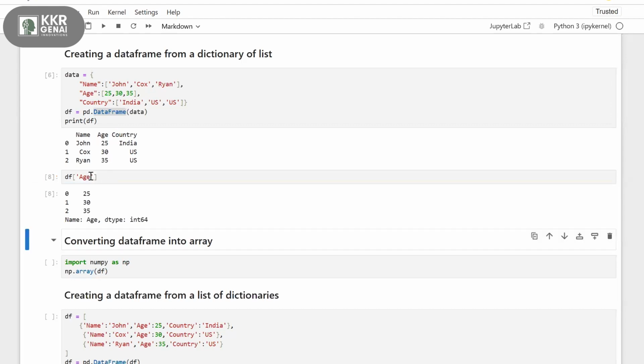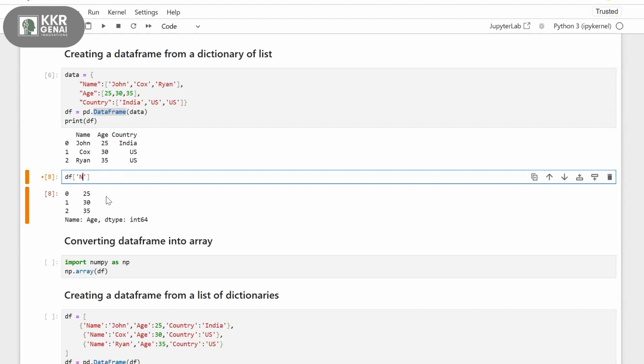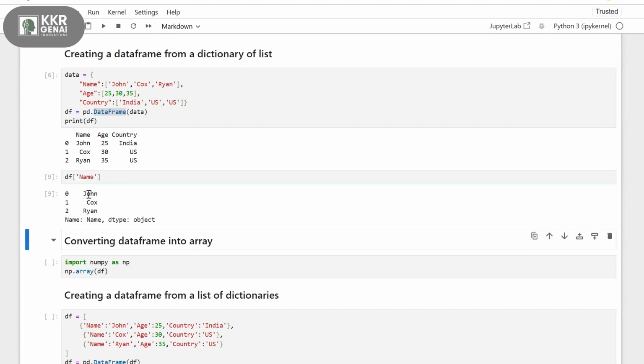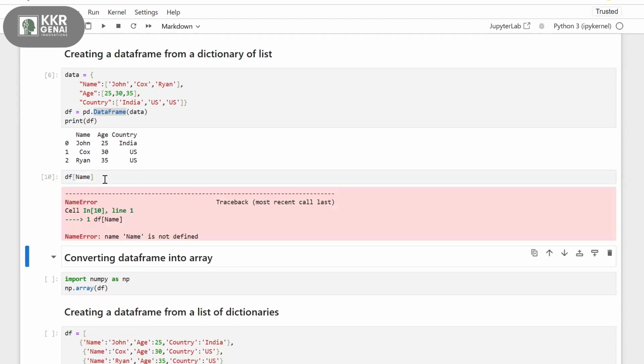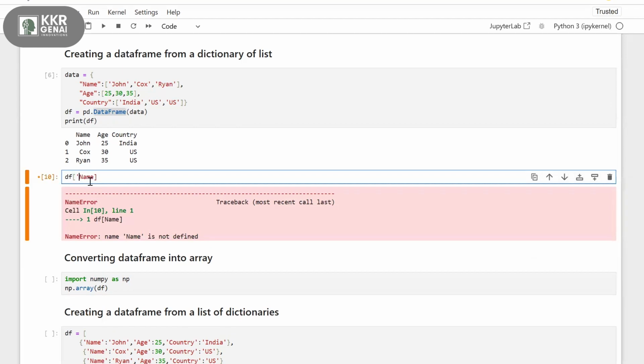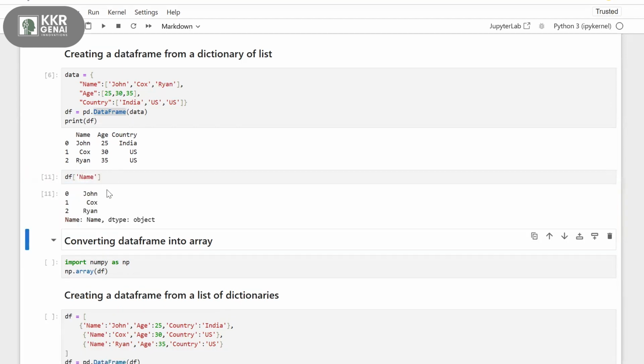So 25, 30, 35. If you want to access name, then here are your names. Let's see if I ignore the single quotes. Without single quotes, if I give name, then what is it giving? Name is not defined. So for strings, every time you need to use the single quotes. df of name. This is how you access a single column in your data frame. Now, converting a data frame into arrays.